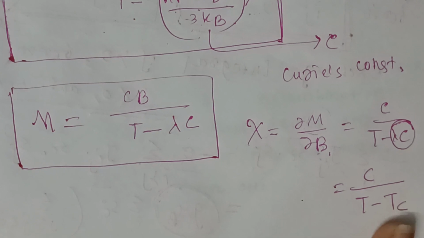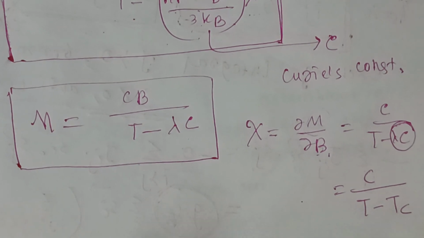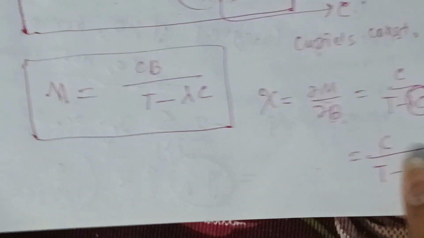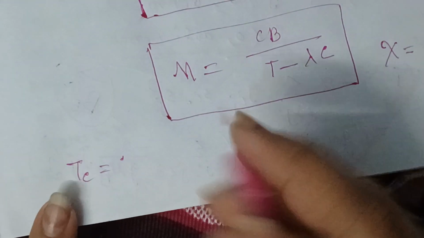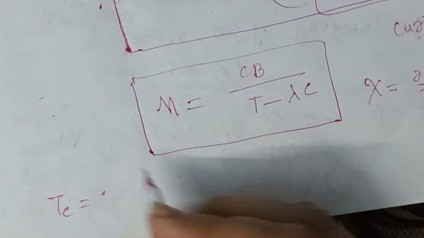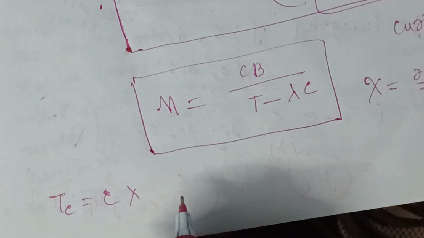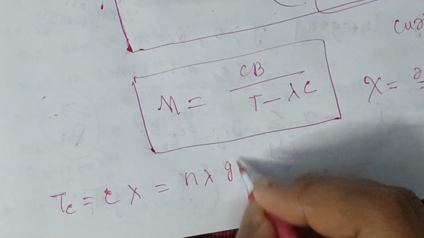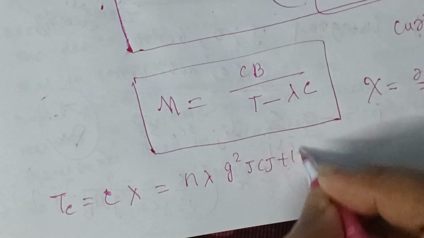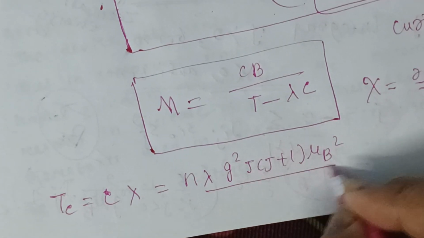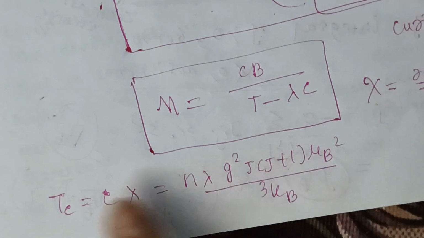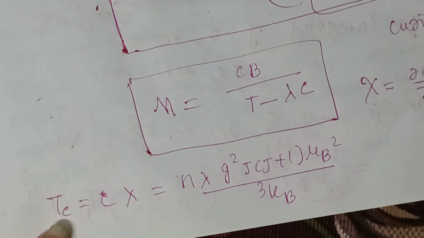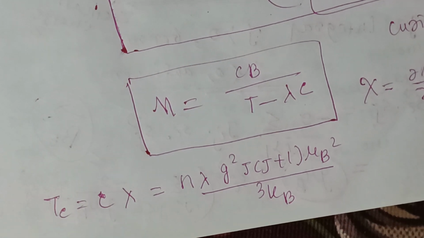T_c is the Curie temperature. T_c equals C into lambda, so it is n lambda g squared J into J plus 1 mu_B squared divided by 3 k_B. This is the formula of the Curie temperature.